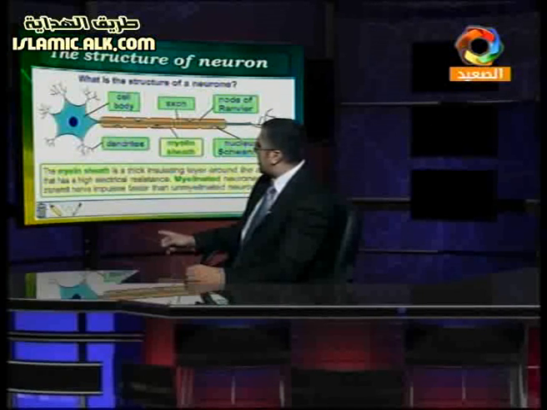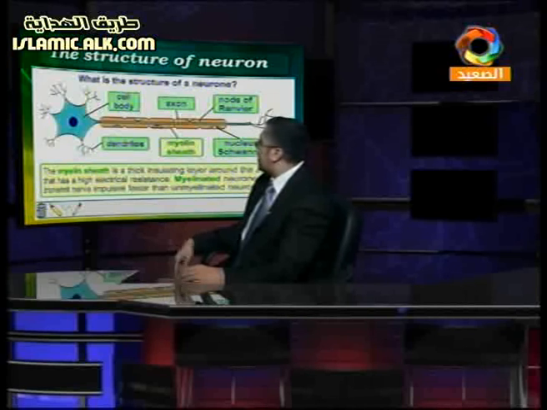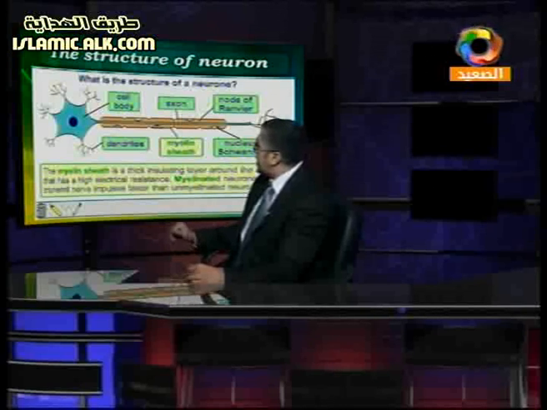And the axon in the middle between these two sides, we have what? We have a myelin sheath. The myelin sheath means what? The cover, or fatty cover, that covers the axon to protect it from what? From any danger, from any damage. So this is the structure of the neuron. We have another thing about this structure. Let's go and see it.